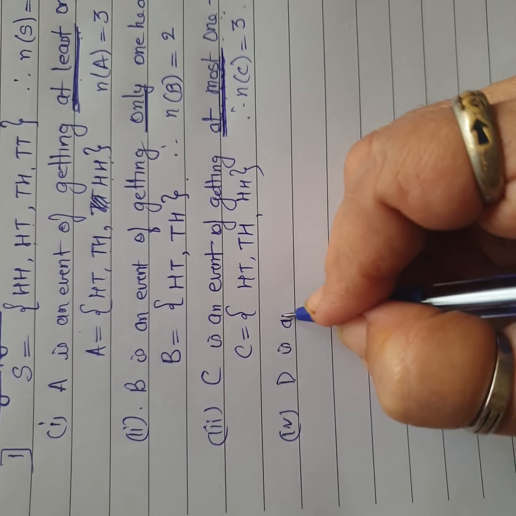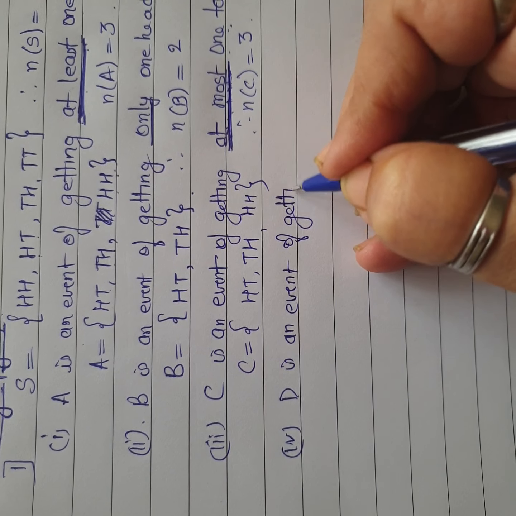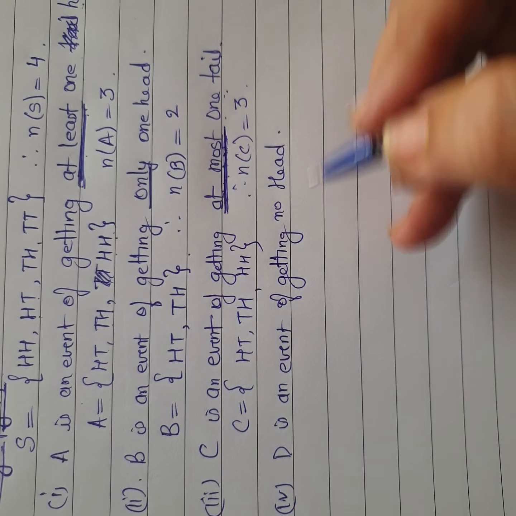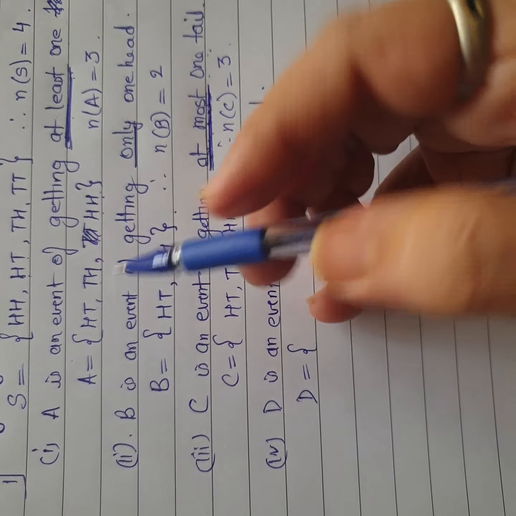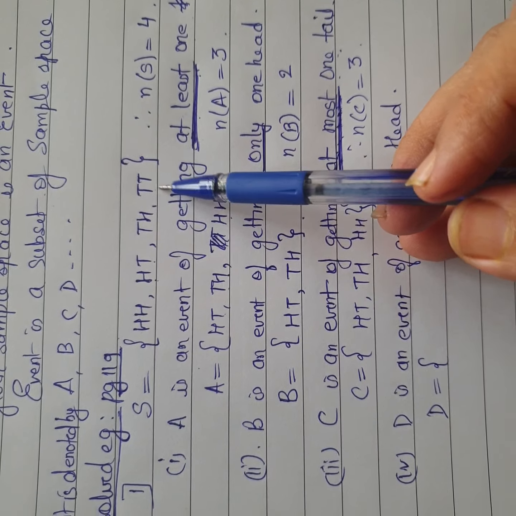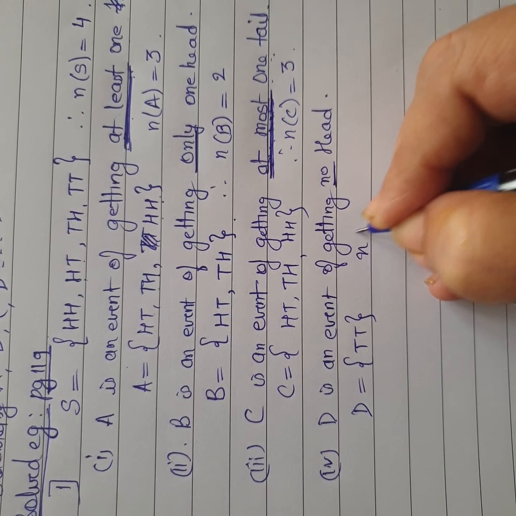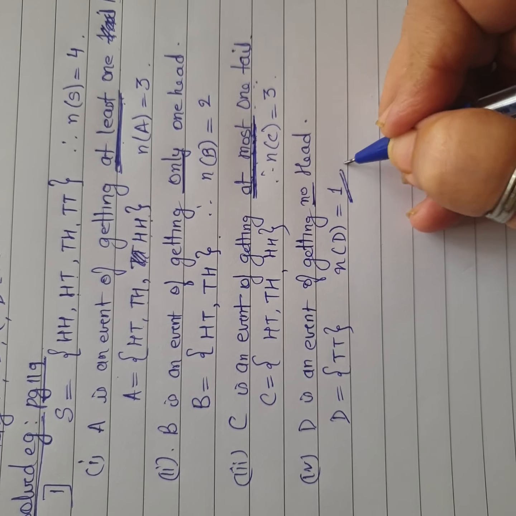Then I'm coming to the fourth question. D is an event, which is very simple, of getting no head. Now if I don't want a head, there is no option there. You cannot pick up anything. I need to take only a tail because I don't want a head at all. So it is TT and the number of elements in D is going to be 1. So with this the sum gets over here.